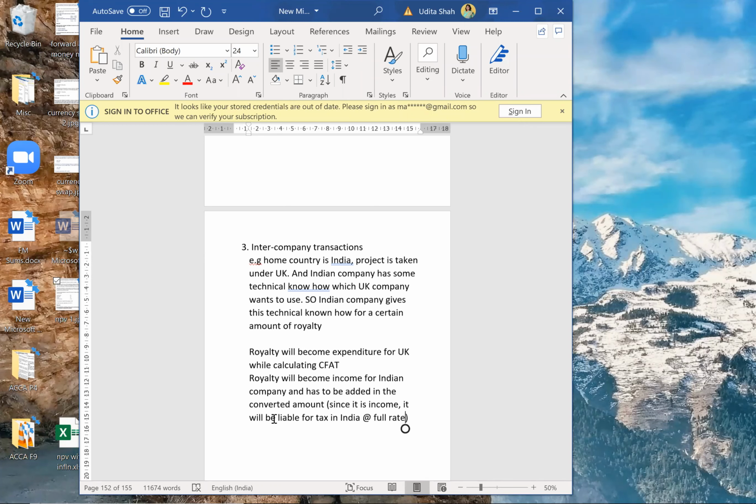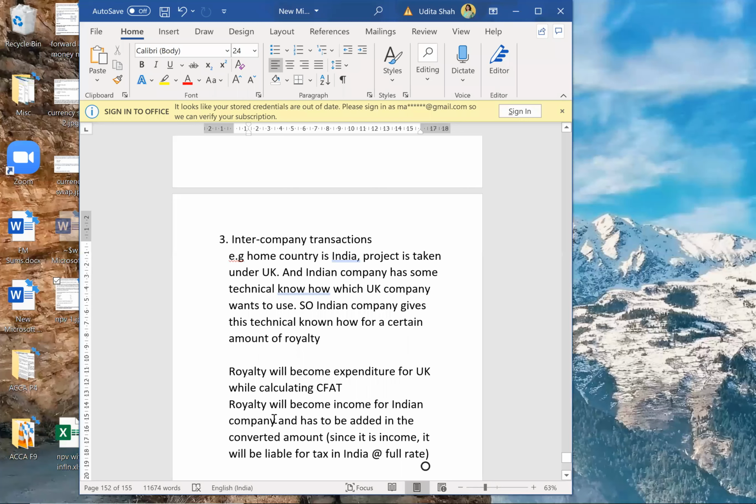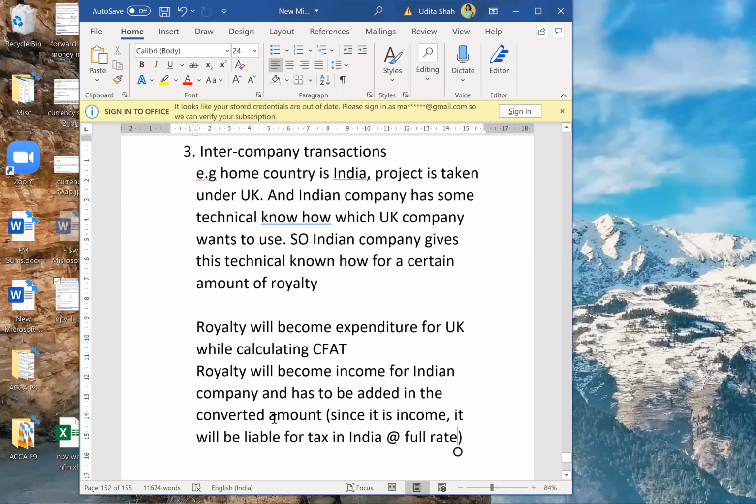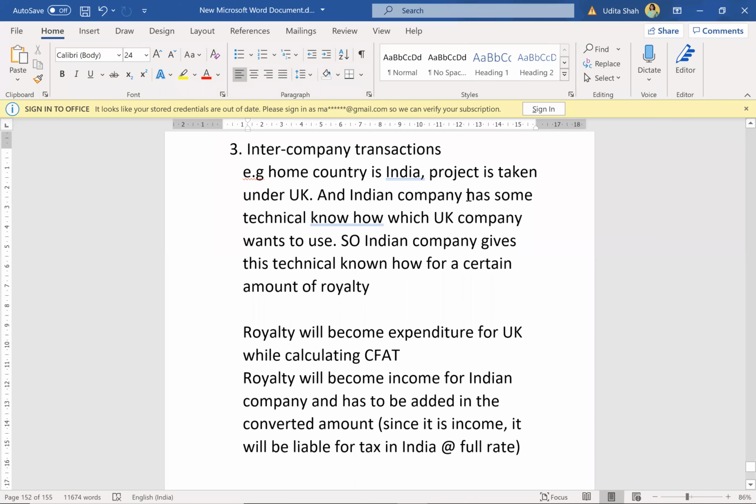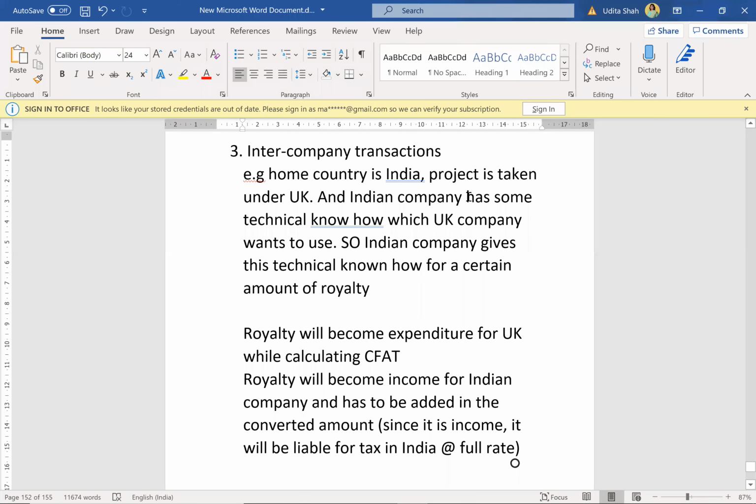That's what I'm saying. You are not thinking from parent company and subsidiary company point of view. You should not think from parent company and subsidiary company's point of view. Because even though they are part of the same company, they will always have different tax provisions in their different respective countries.